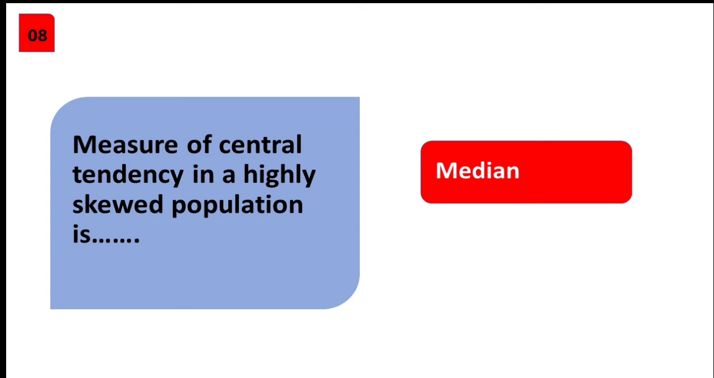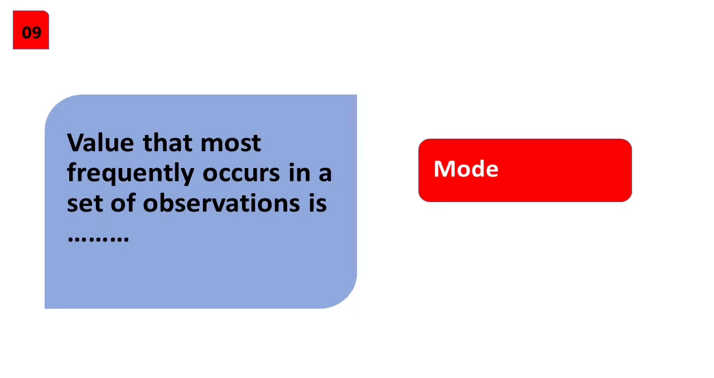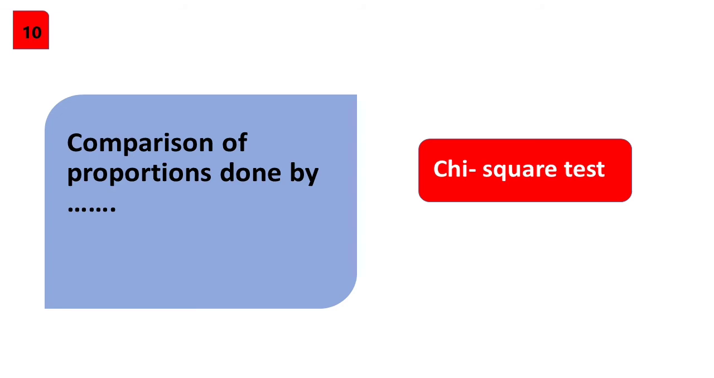That is, in cases where there is extremes of values, median is that measure of central tendency that is least affected. The value that most frequently occurs in a set of observations is mode. That is, mode is that value that occurs with the greatest frequency. Another point to note here is that a series may have no mode, one mode or multiple modes but will never have negative mode. The comparison of proportions is done by chi-square test.